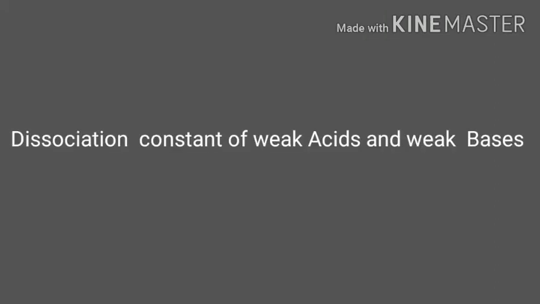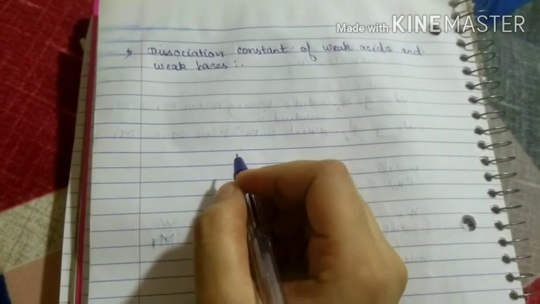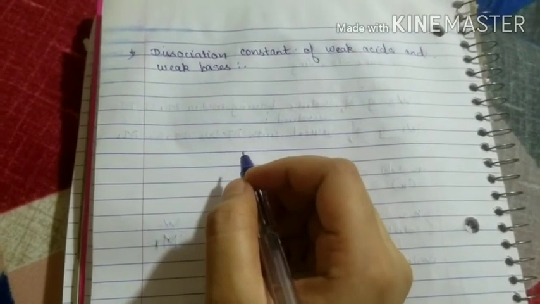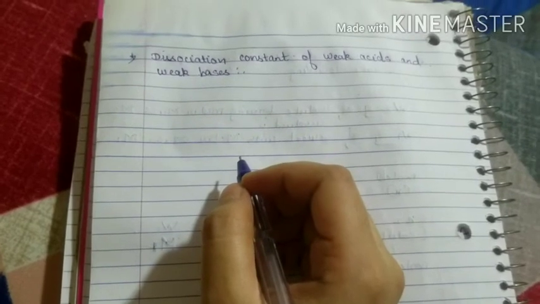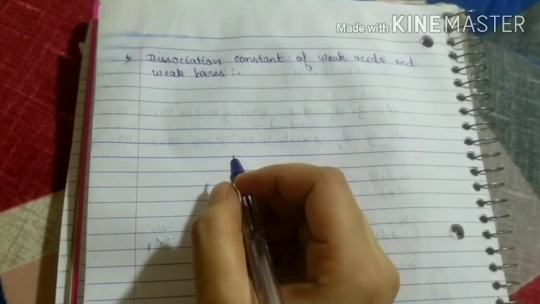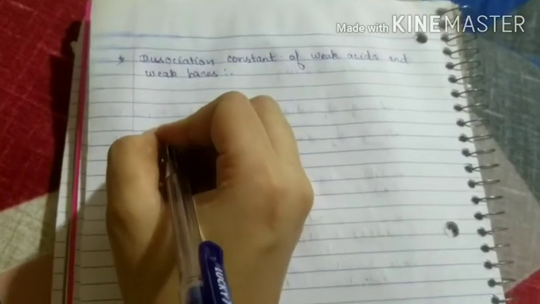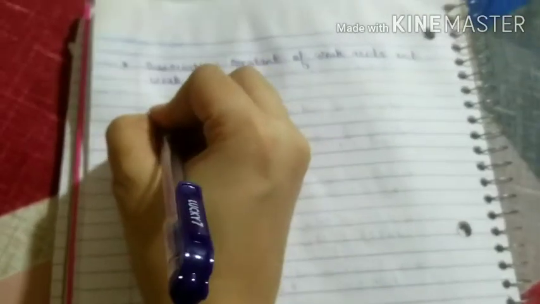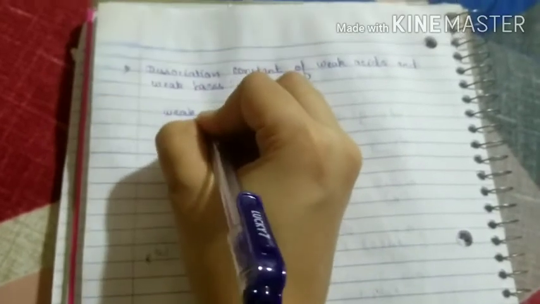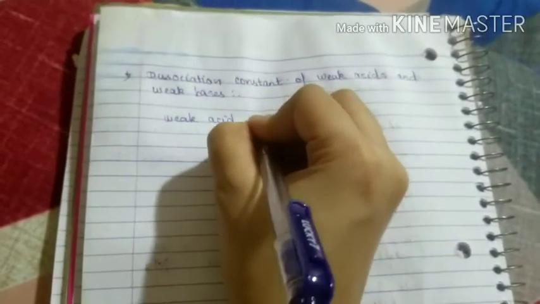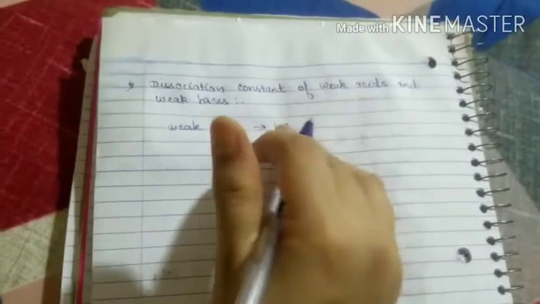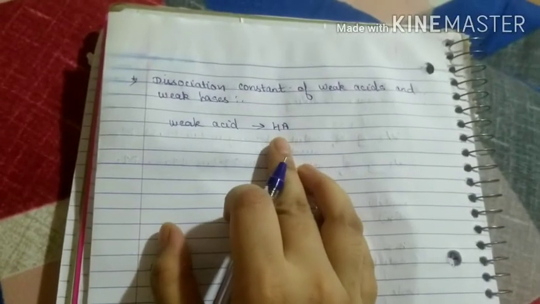Let us now study the dissociation constants of weak acids and weak bases. First we are going to consider weak acid. So say the weak acid you're taking is HA. This is just for general representation.